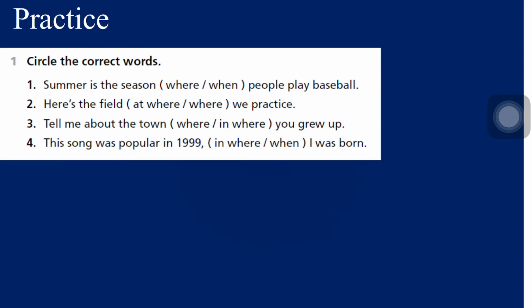Okay, number two, here the field, at where and where. We don't use at where because we cannot use a preposition with a relative word like where. But with other relative pronouns, like in which, in what, to whom, with whom, we can use it, but at where we don't use it. So where. Okay, number three, tell me about the town, in where and where. We don't use in where, we use where.